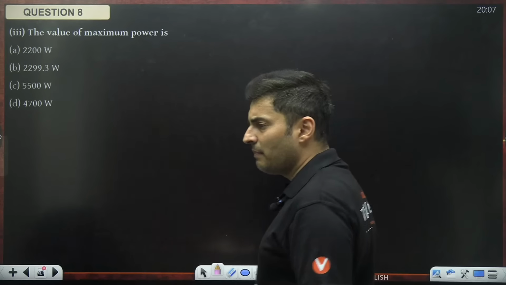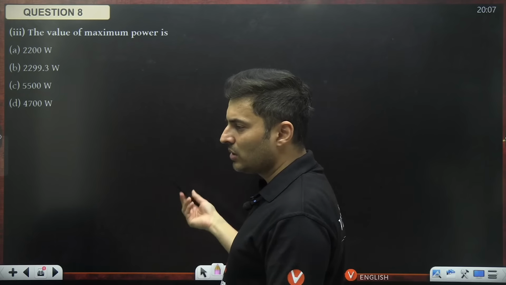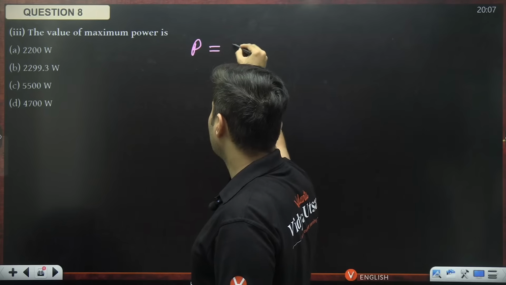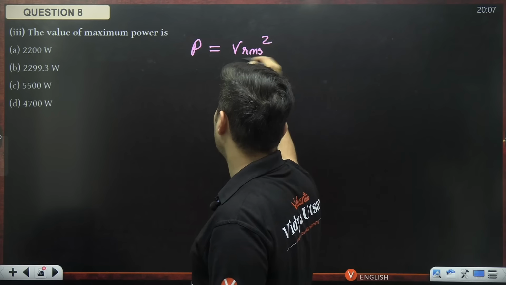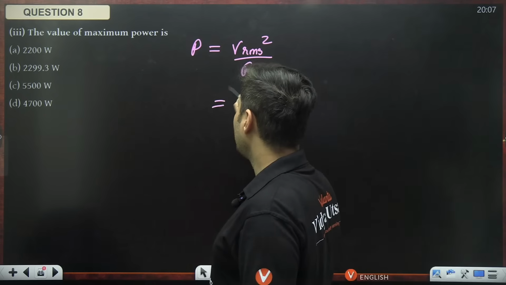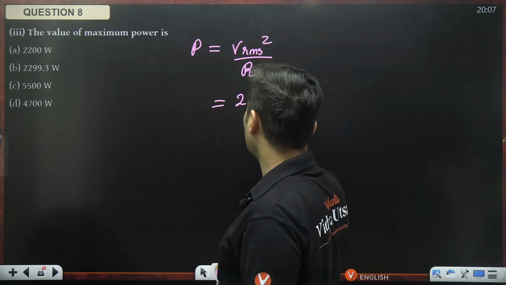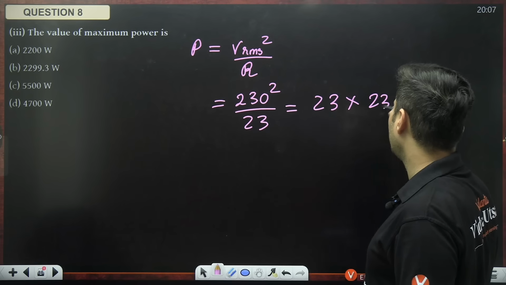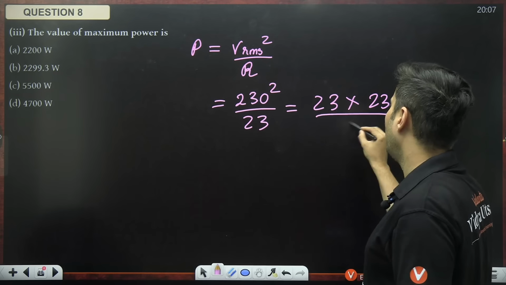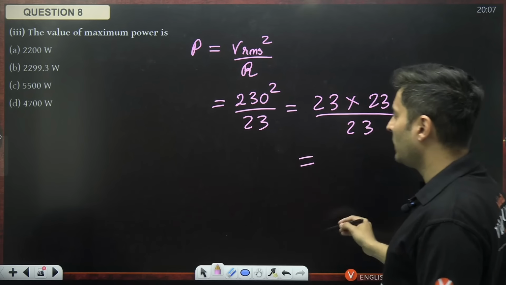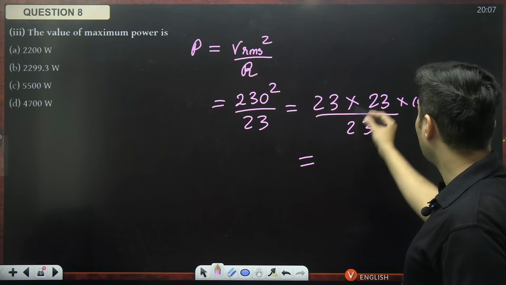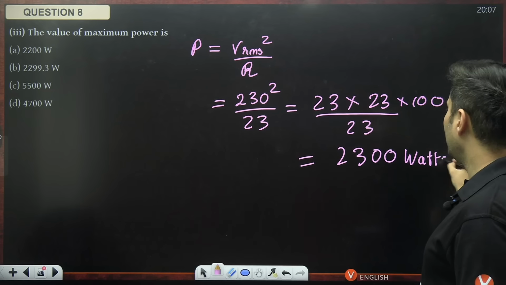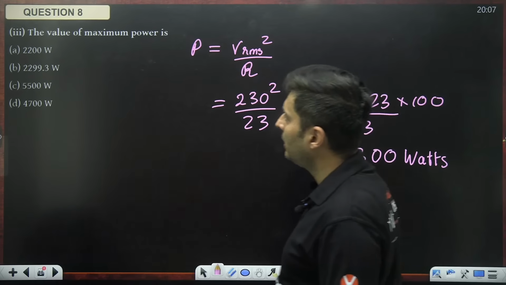What is the value of the maximum power? If you know maximum current, you also know the maximum power. So power is nothing but Vrms square divided by R. That's it. Vrms is 230. So 230 square divided by 23, guys. So that will be 23 multiplied by 23 multiplied by 100 divided by 23. The 23 will cancel. So 2300 watts.